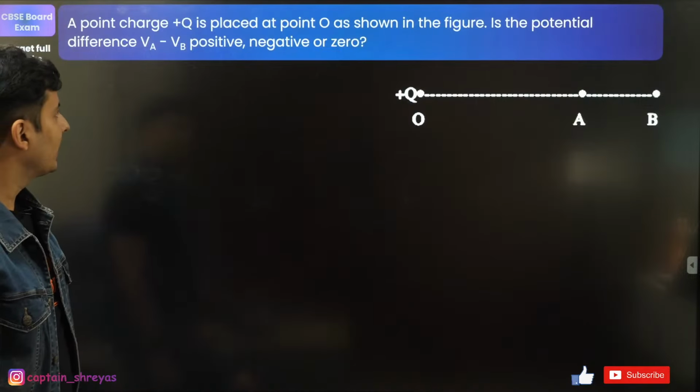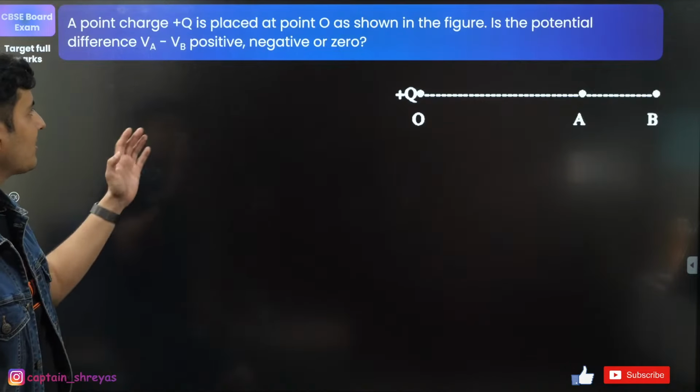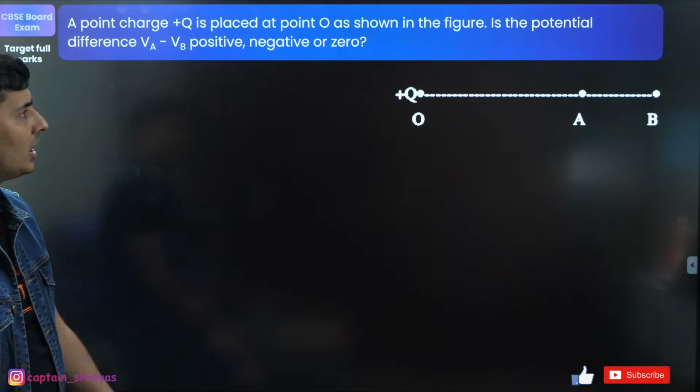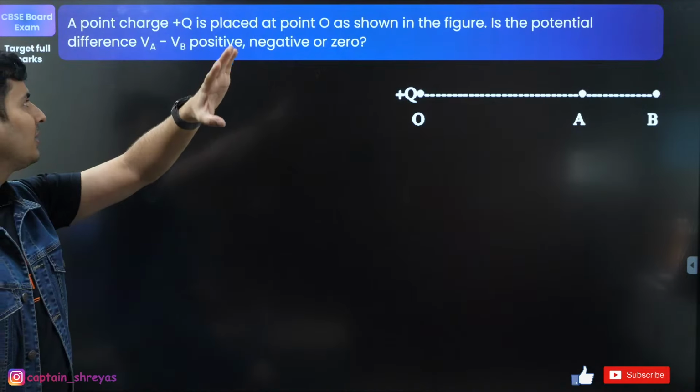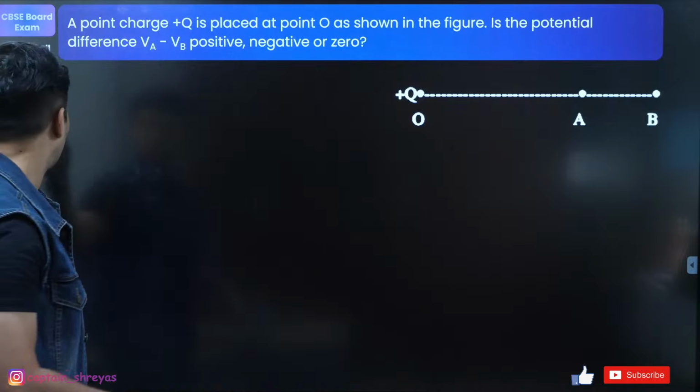Moving on to the next one, coming up on your screen. A point charge is placed at a point as shown in the figure. The potential difference between them, is it positive, negative or zero? Okay.